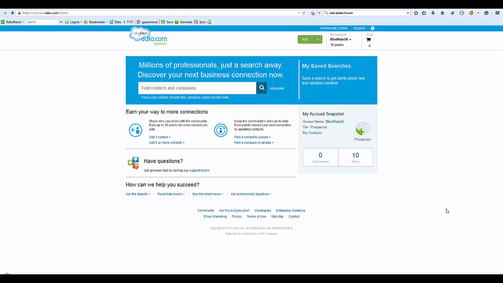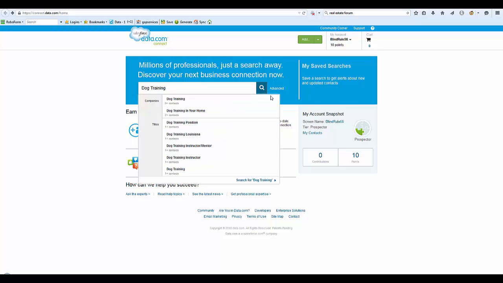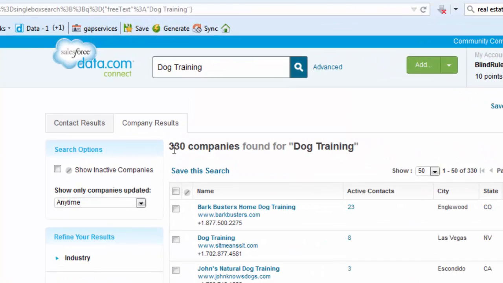Now, in a site like this, you don't necessarily need to or want to use the exact keywords from your domain name. In this case, I want to find companies that deal with dog training, yet my domain is Dog Trainer Tools. But I'll just put in the term dog training because that's usually how companies are categorized in a site like this. So I'll type in dog training and search, and we have a total of 330 companies found for dog training. Then you can narrow it down if you'd like by using these features.